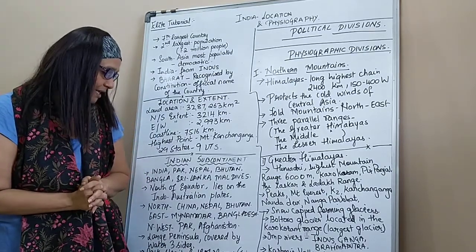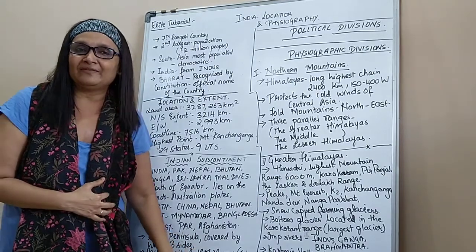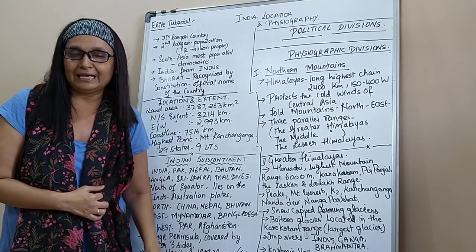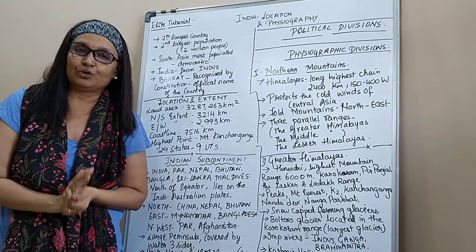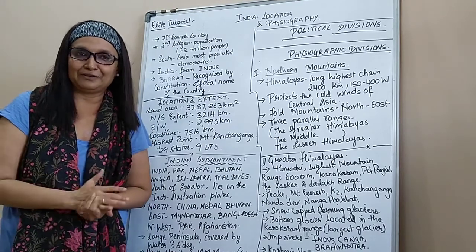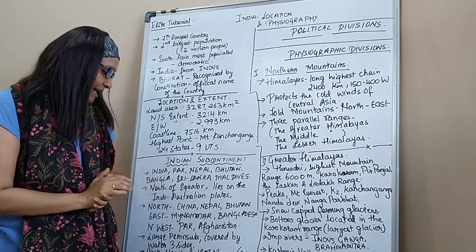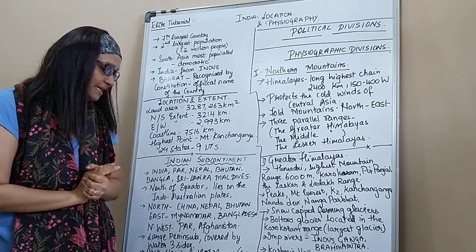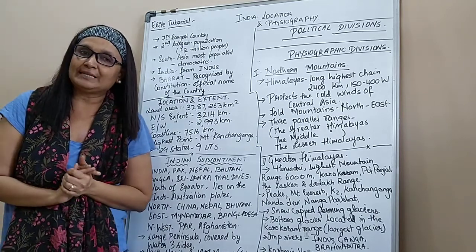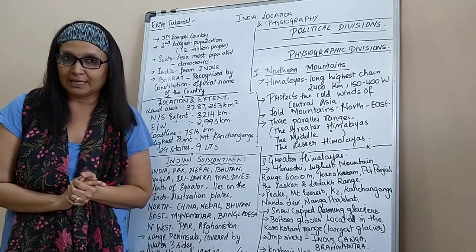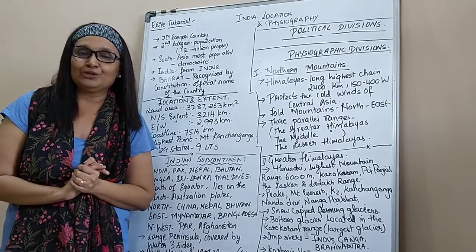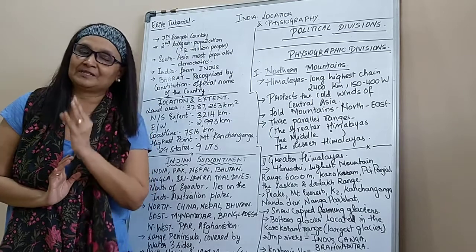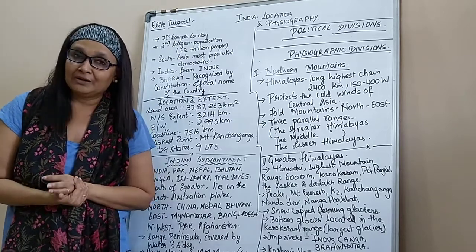Now the last part maybe is not very clear for you to see in the link, but you have the textbooks in front of you, so don't worry. I have written everything from the textbook. Apart from that, we have Palk Strait and Gulf of Mannar, which separate India from Sri Lanka. This is all going to come even in your map marking, so you need to know Palk Strait is on the left side, Gulf of Mannar is on the right side.